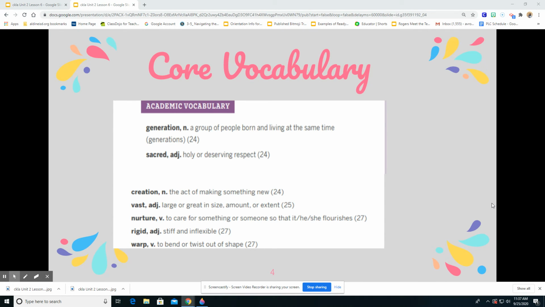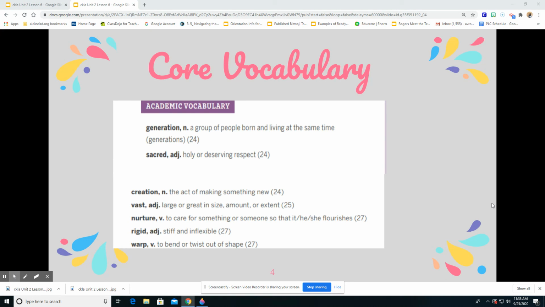So these are your academic and core vocabulary. I want you to write them down in your reading and writing journal. Make sure that you write a sentence with each of them as an example. And make sure that you boys and girls not only write them down as words, but incorporate them into your everyday vocabulary, when you're completing your assignments for math, reading, science, all of your content areas in school, and start implementing them into your everyday conversations.